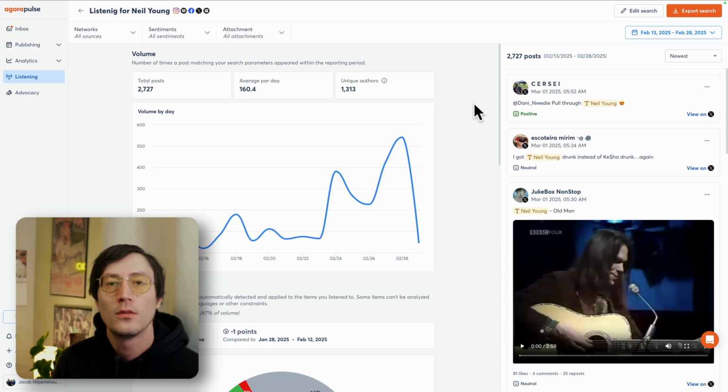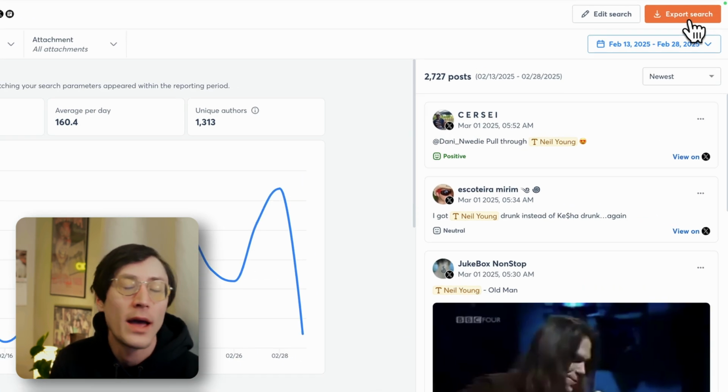Now, when it comes to exporting these metrics, it's a great way to share externally, share with your team members, and create transparency so that they are informed about this information and they are bought into your social strategy and the changes or tweaks that you may be making. When it comes to sharing these wonderful metrics, the export option is very easy. We simply click here to export this search.